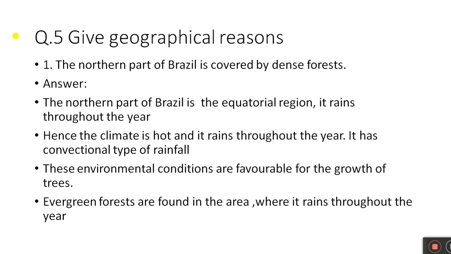It has convectional type of rainfall. These environmental conditions are favorable for the growth of trees. Evergreen forests are found in the area where it rains throughout the year.